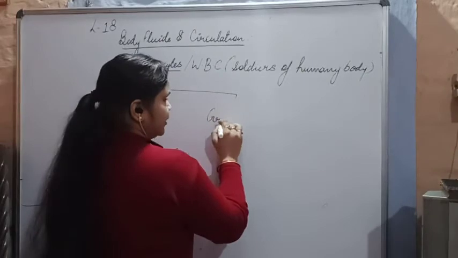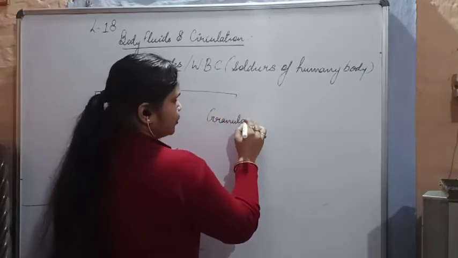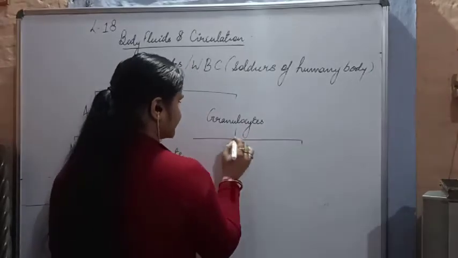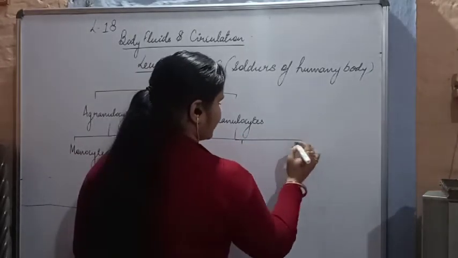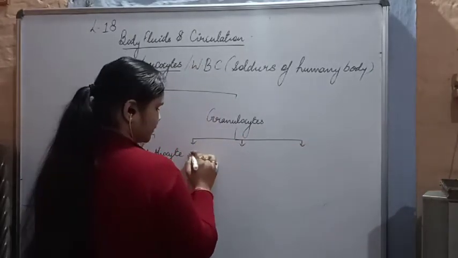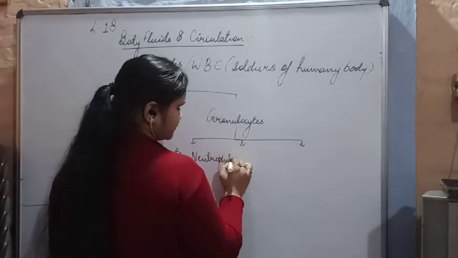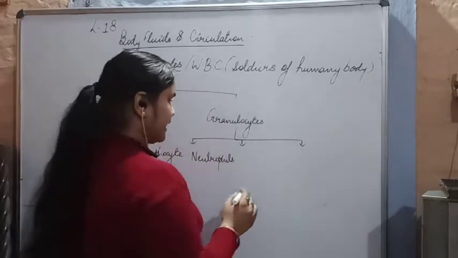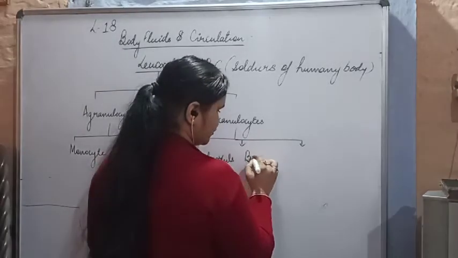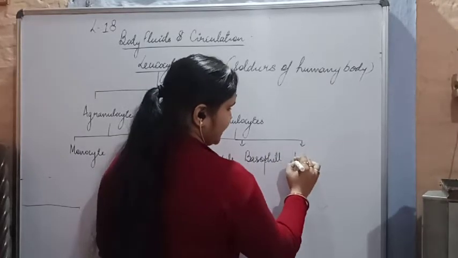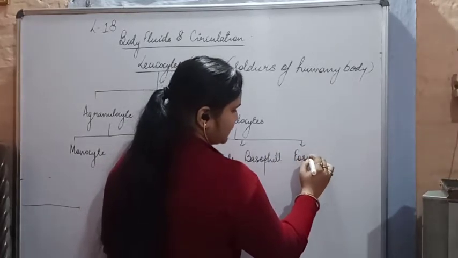WBCs have granules, granulocytes. Granulocytes are of three types. Neutrophil, then we will discuss the basophil. Then there is the eosinophil.